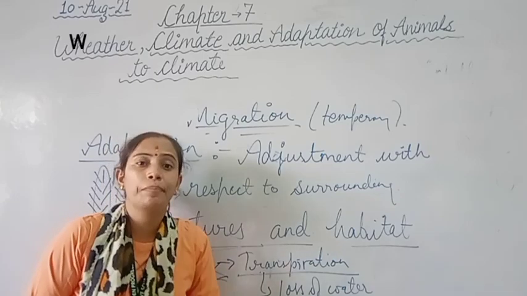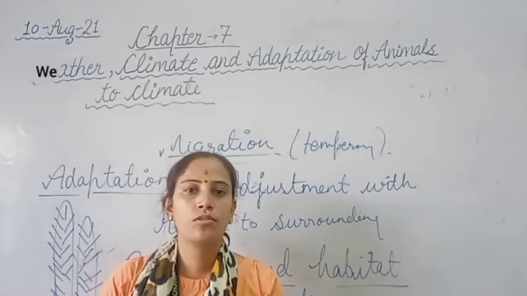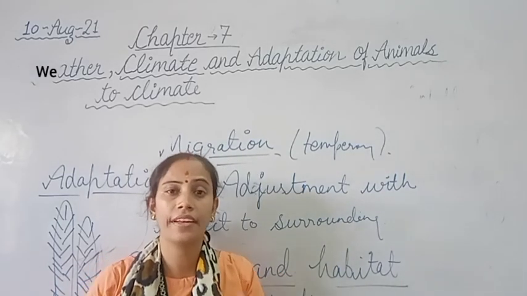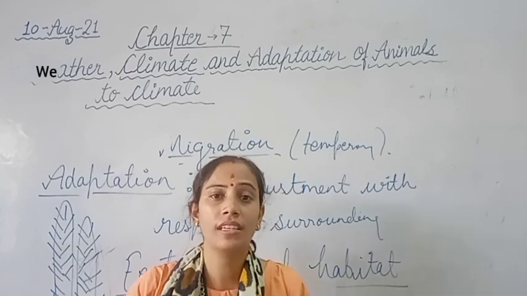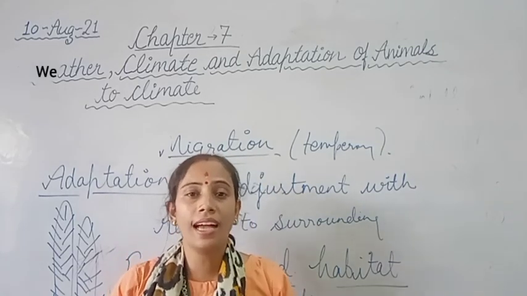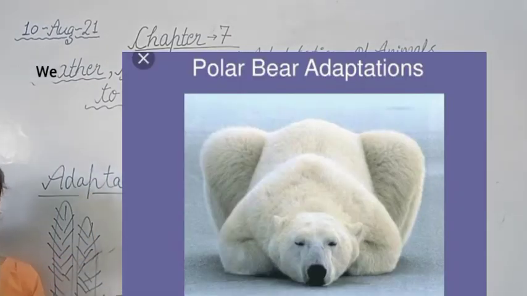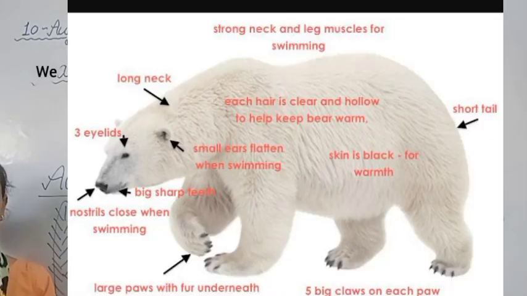Those are the adaptations. Now students, with the help of images, please understand how polar bears adapt themselves in a polar region where there is totally ice. Clear? So see, this is the figure of the polar bear, and the adaptations of the polar bear are, see in this figure, the body of the polar bear is totally covered with fur, white color fur.